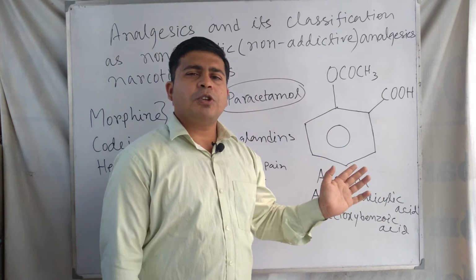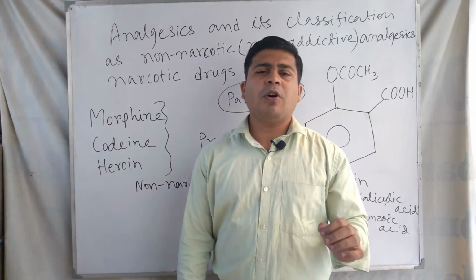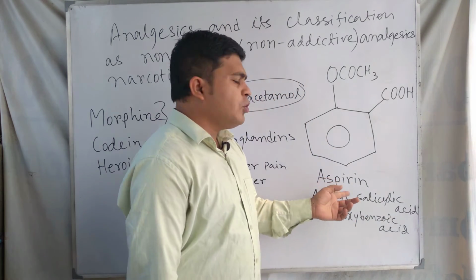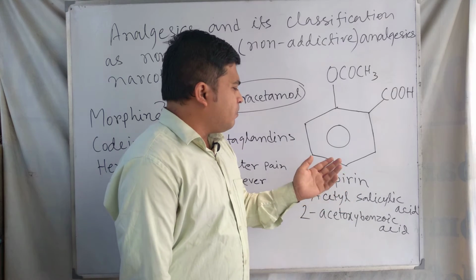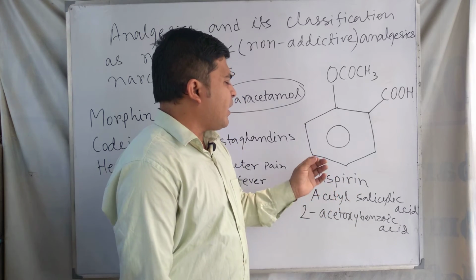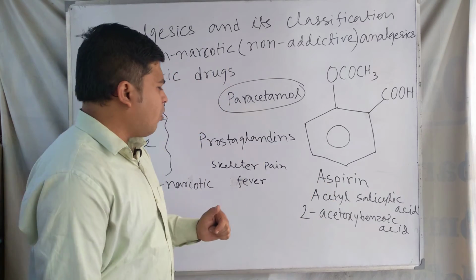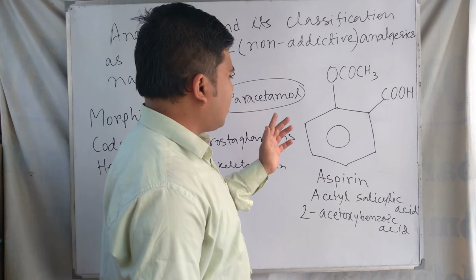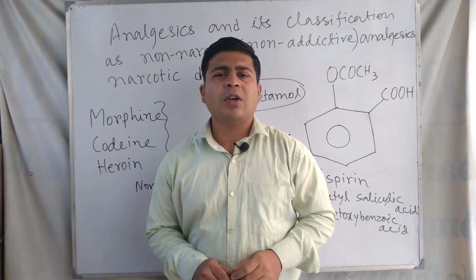Aspirin is also useful for preventing heart attack because of its anti-blood clotting action. So these are the uses and class of the non-narcotic or non-addictive analgesics.